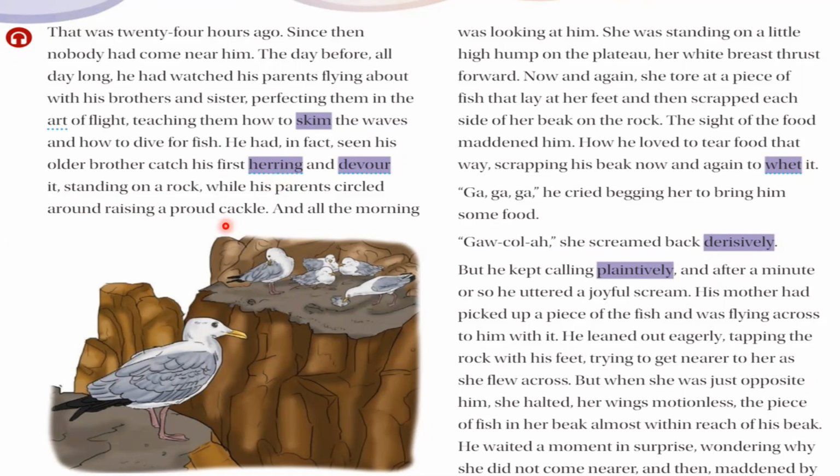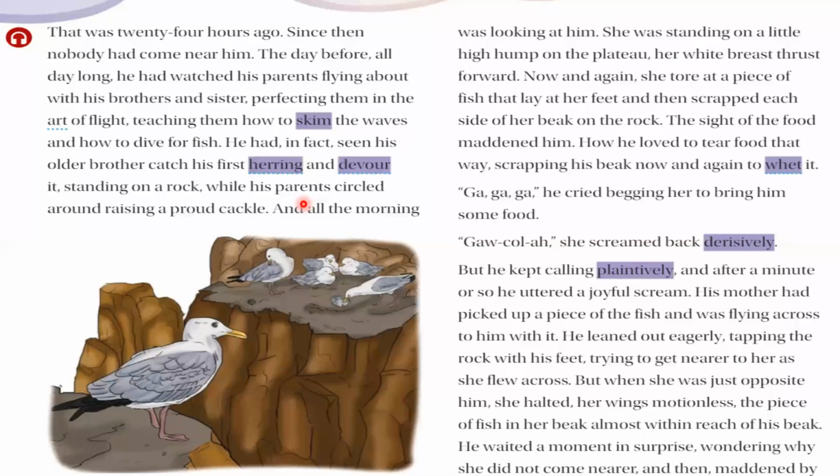So the author is saying that he was just watching his older brother catching the first fish and eating that fish. His parents were making a proud cackle, a proud voice, and he was just watching them because he did not get the courage to fly.